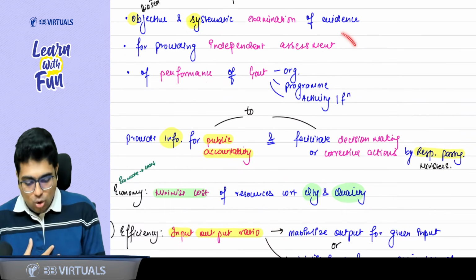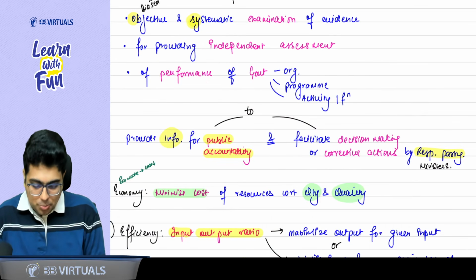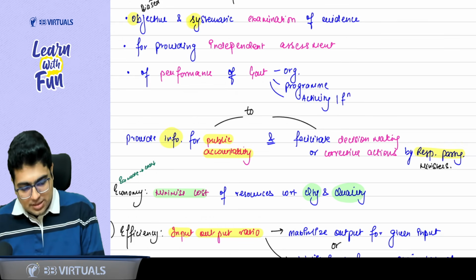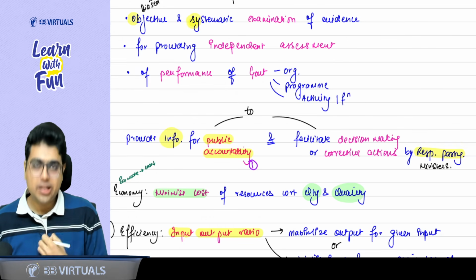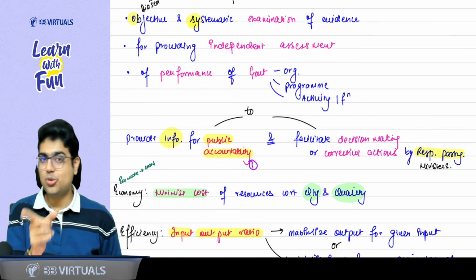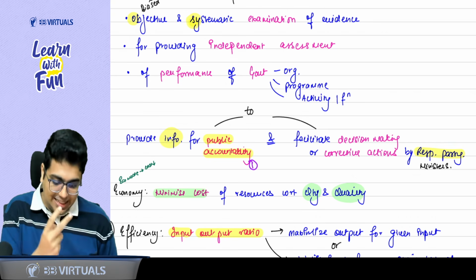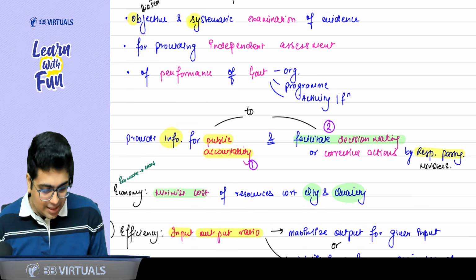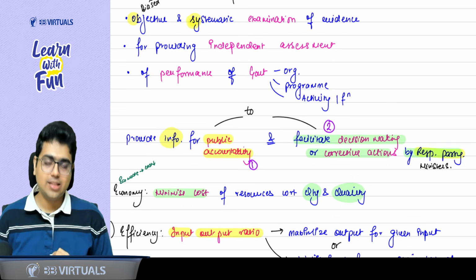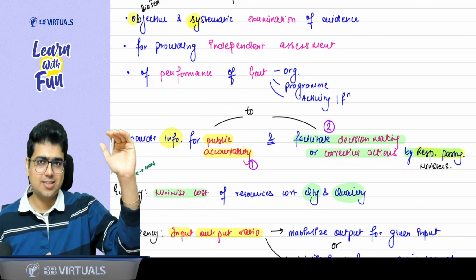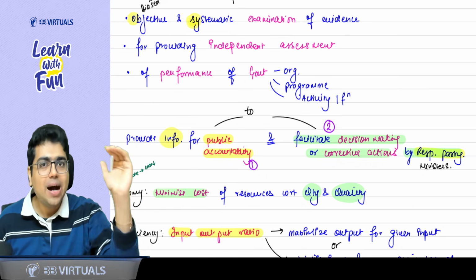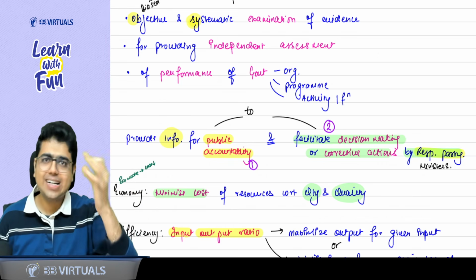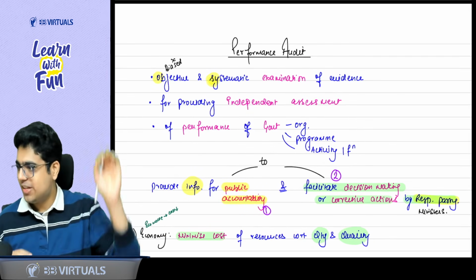Sir, what will this audit help? It will help to provide the information. Sir, information for two things. First of all, information for public accountability. Public will get to know whether their money is utilized properly or not. And the second thing this information will help is to facilitate decision making and corrective action by the responsible parties. That means the ministers, the members of parliament, or whoever are involved there, government people, they can take the corrective action. So this is your definition of performance audit.